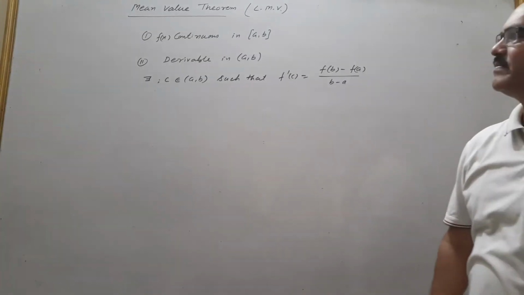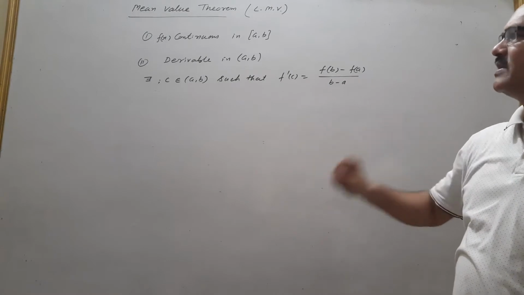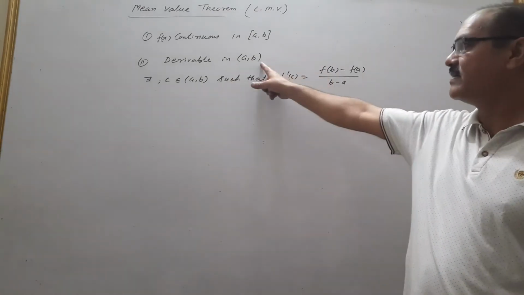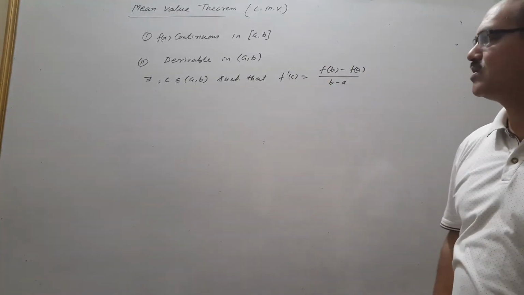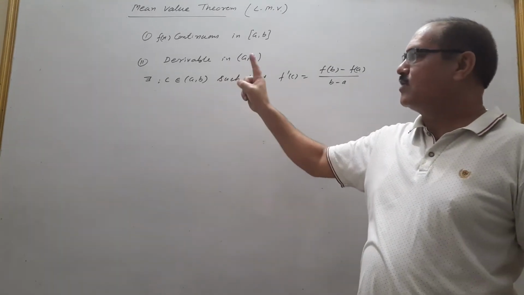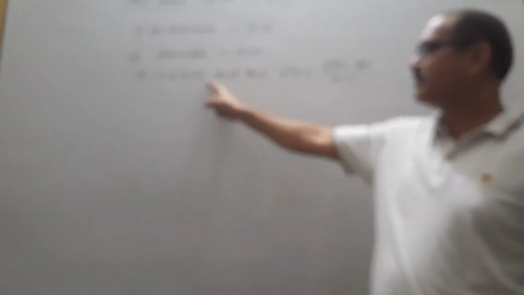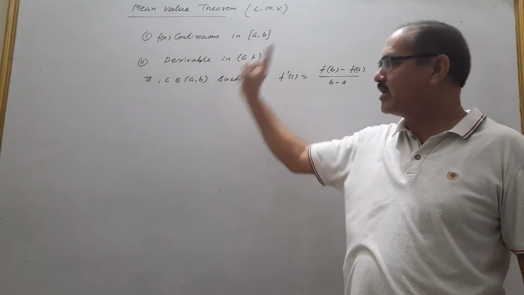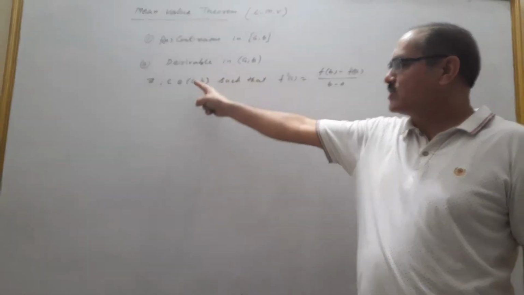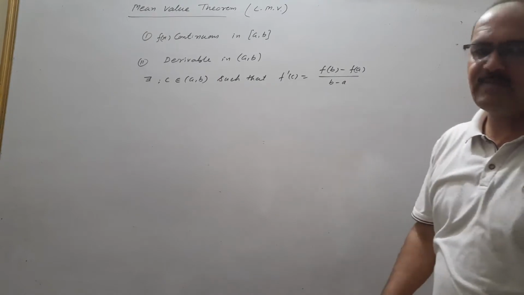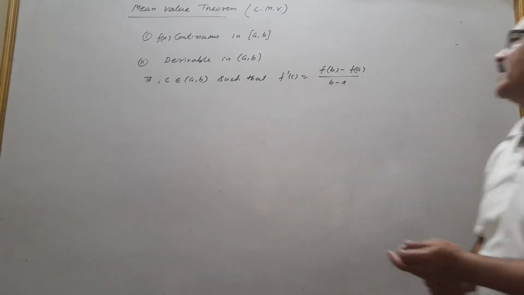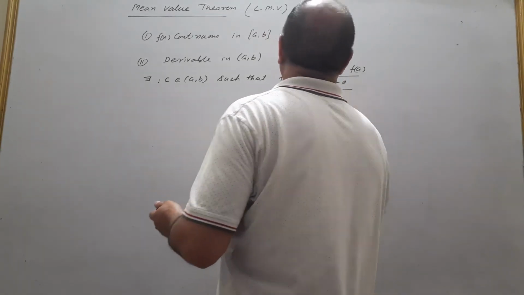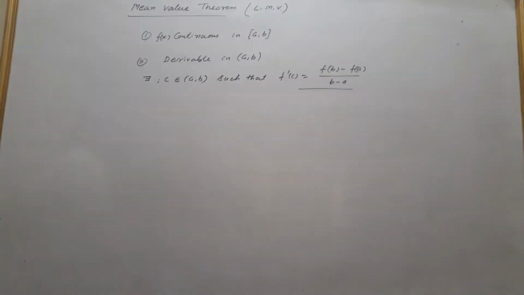Therefore, what is the mean value theorem? This is similar to Rolle's theorem. The first step is that the function is continuous in the closed interval. Number two, derivable in the open interval (a, b), same as in Rolle's theorem. After these two points, in Rolle's theorem there was a third, that f(a) is equal to f(b). Here it is not f(a) equal to f(b); you check the continuity and differentiability. Then if it is derivable and continuous, there exists a point c belonging to the open interval (a, b) such that f'(c) is equal to (f(b) minus f(a)) upon (b minus a). This is the theorem. In Rolle's theorem, f'(c) is equal to 0.